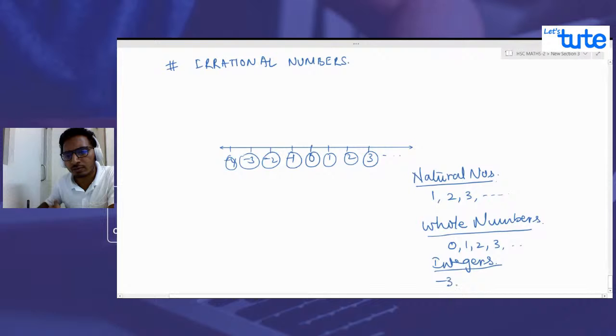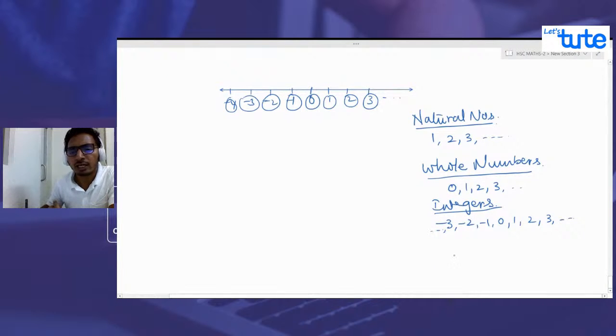Because they start from somewhere and continuously go on to the other extreme, they are called integers. They are never ending, where whole numbers start from 0. We don't know where integers start and where they go till. Similarly, natural numbers start from 1 and we don't know where they go. It continuously goes on, as far as you can write, you can get those numbers.